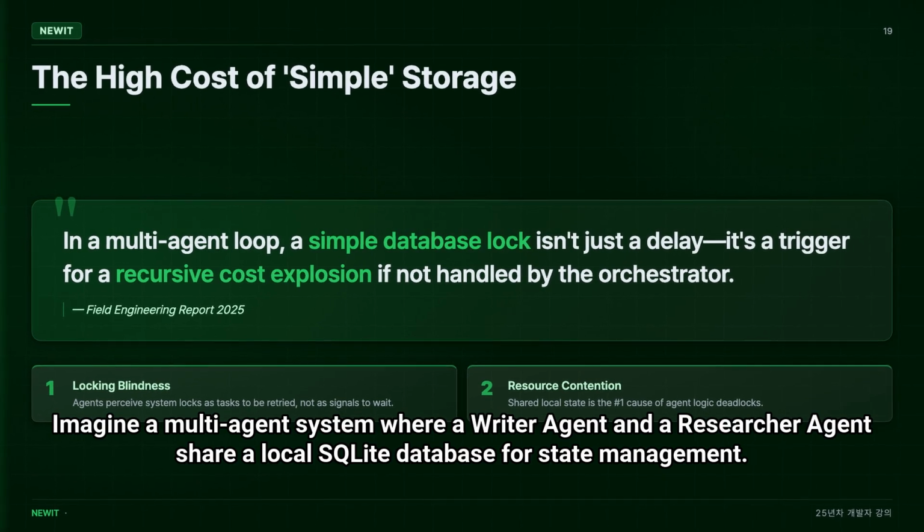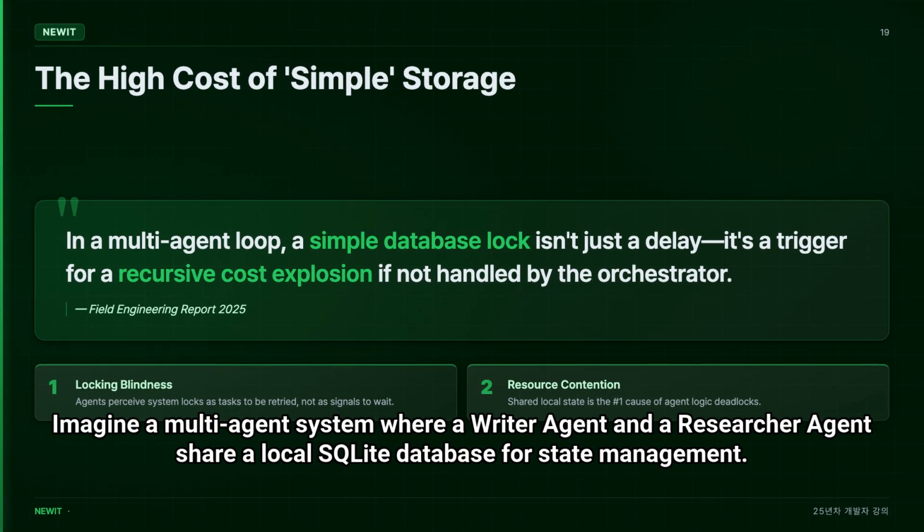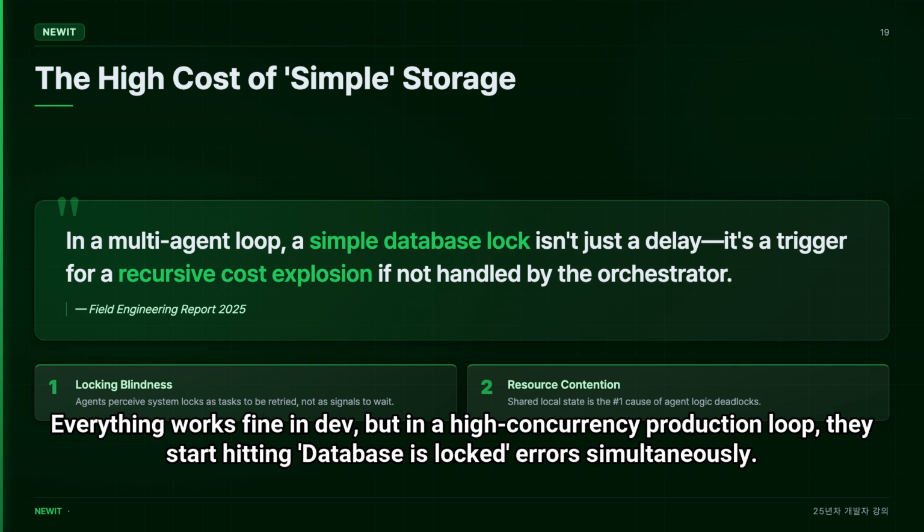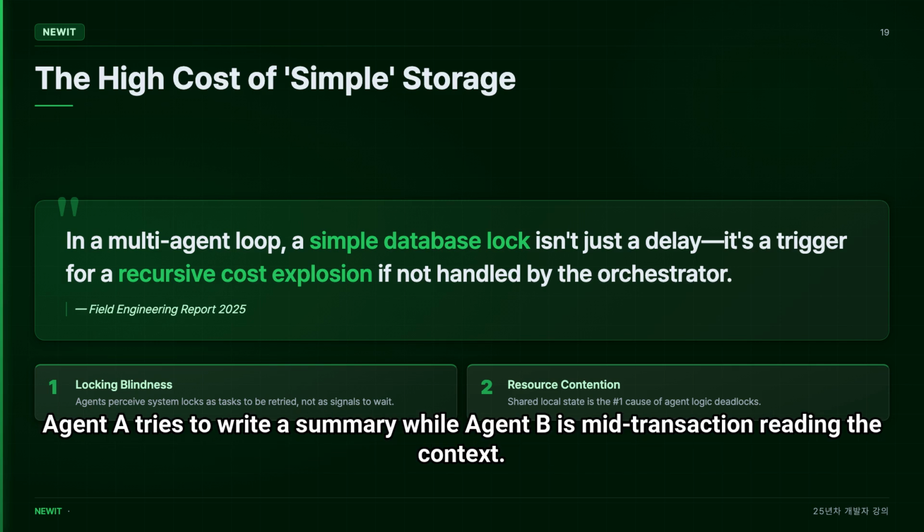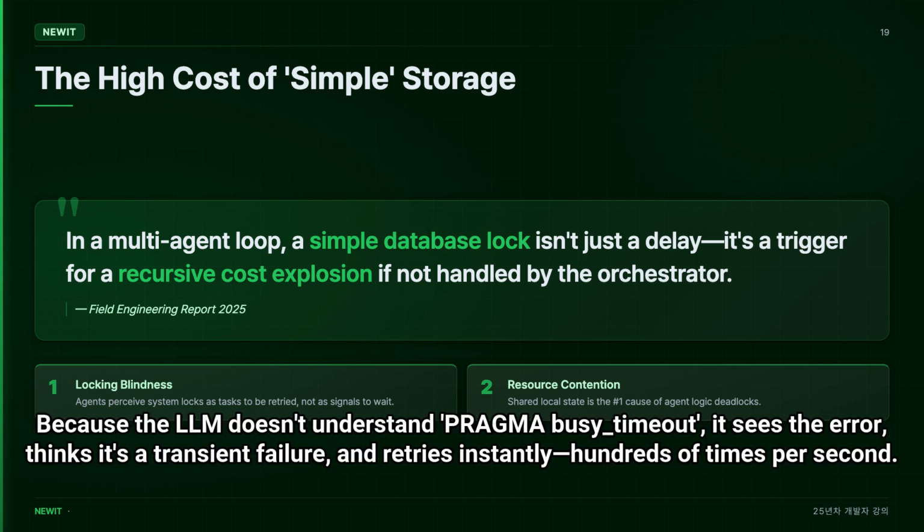Imagine a multi-agent system where a writer agent and a researcher agent share a local SQLite database for state management. Everything works fine in dev, but in a high-concurrency production loop, they start hitting database locked errors simultaneously. Agent A tries to write a summary while Agent B is mid-transaction reading the context. Because the LLM doesn't understand PRAGMA busy_timeout, it sees the error, thinks it's a transient failure, and retries instantly hundreds of times per second.